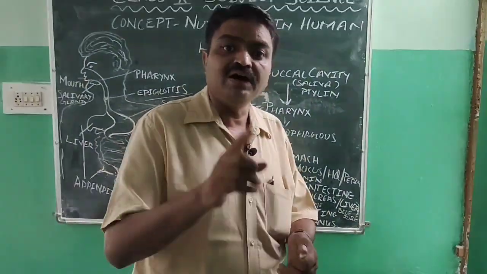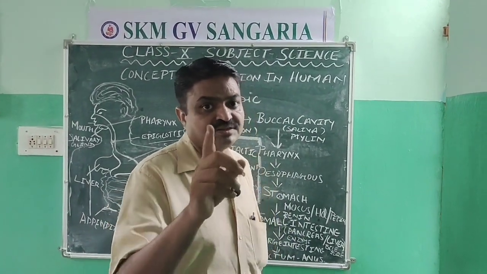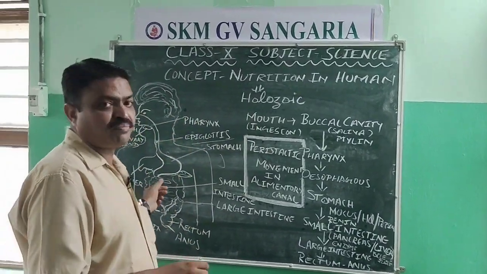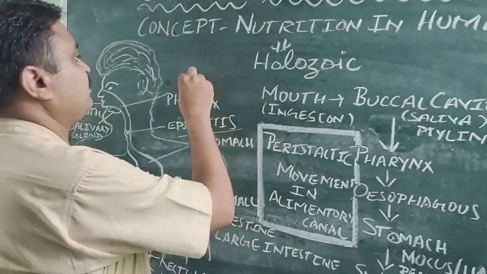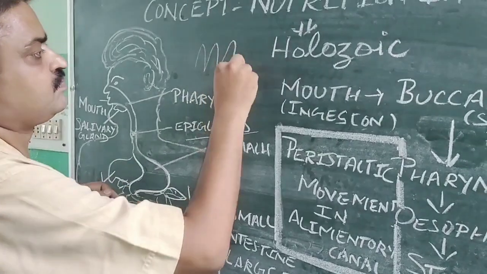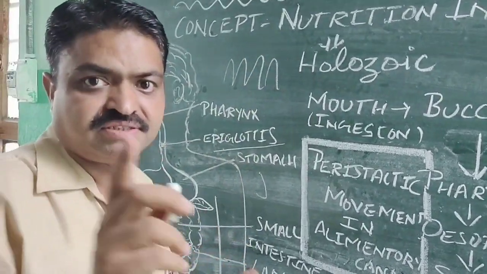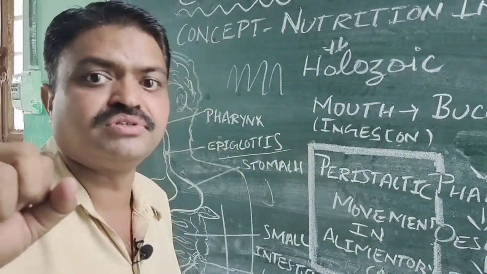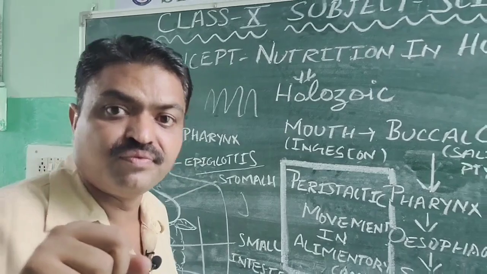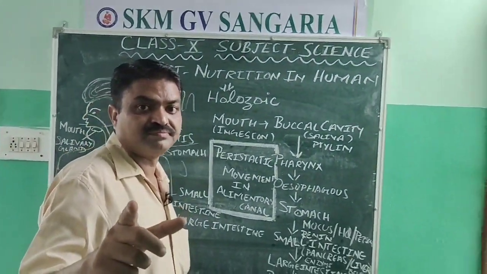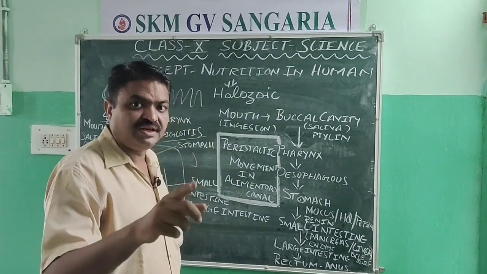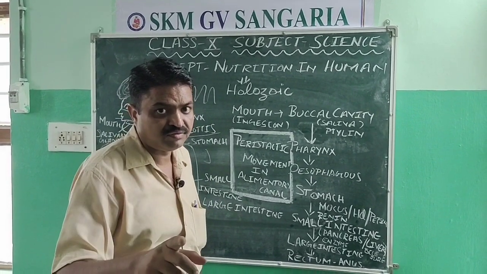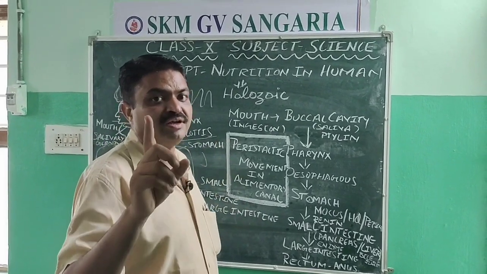Now the inner wall of the small intestine has finger-like projections. These finger-like projections have blood vessels, and with the help of those blood vessels the food is absorbed. So the villi found inside the small intestine help in the absorption of the food.